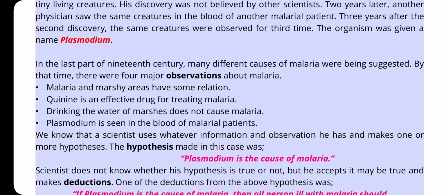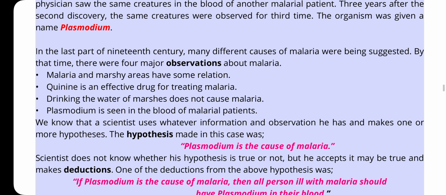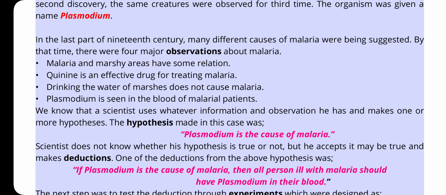Malaria and marshy areas have some relation. Quinine is an effective drug for treating malaria. Drinking the water of marshes does not cause malaria. Plasmodium is seen in the blood of malarial patients. So these four observations help us discover what is causing malaria.